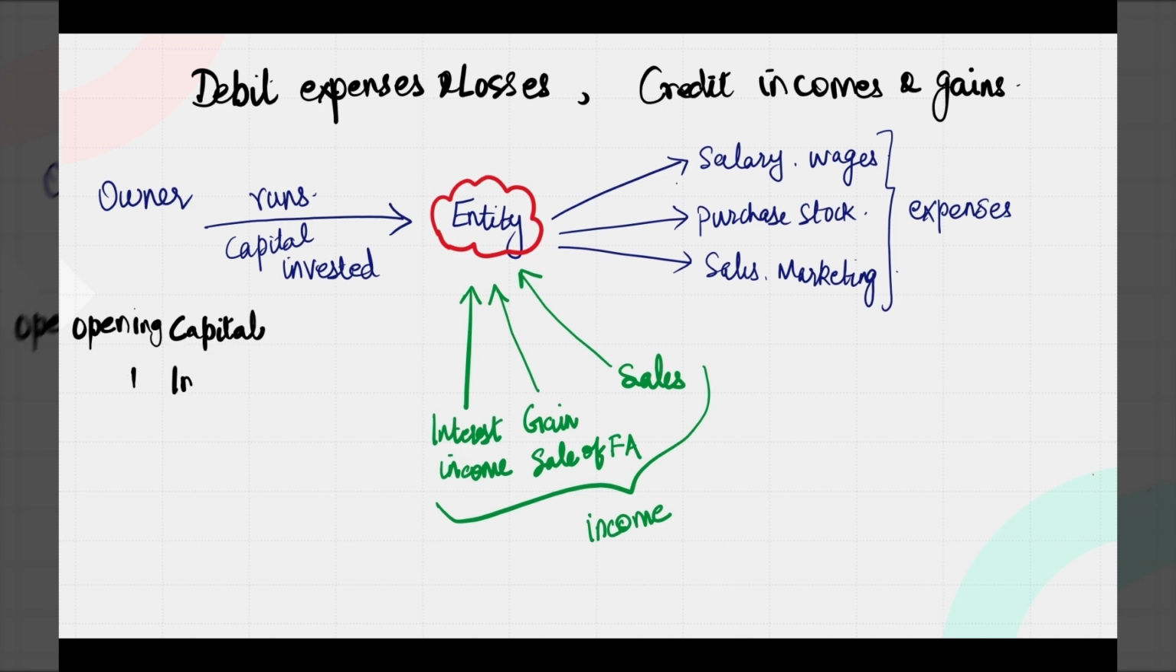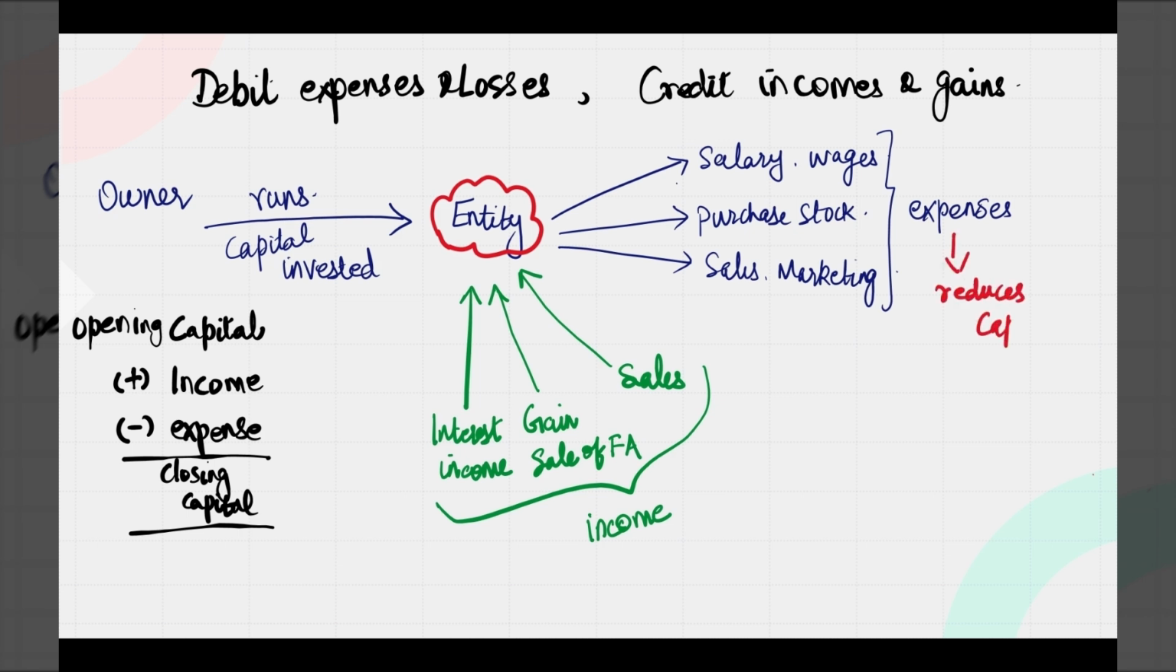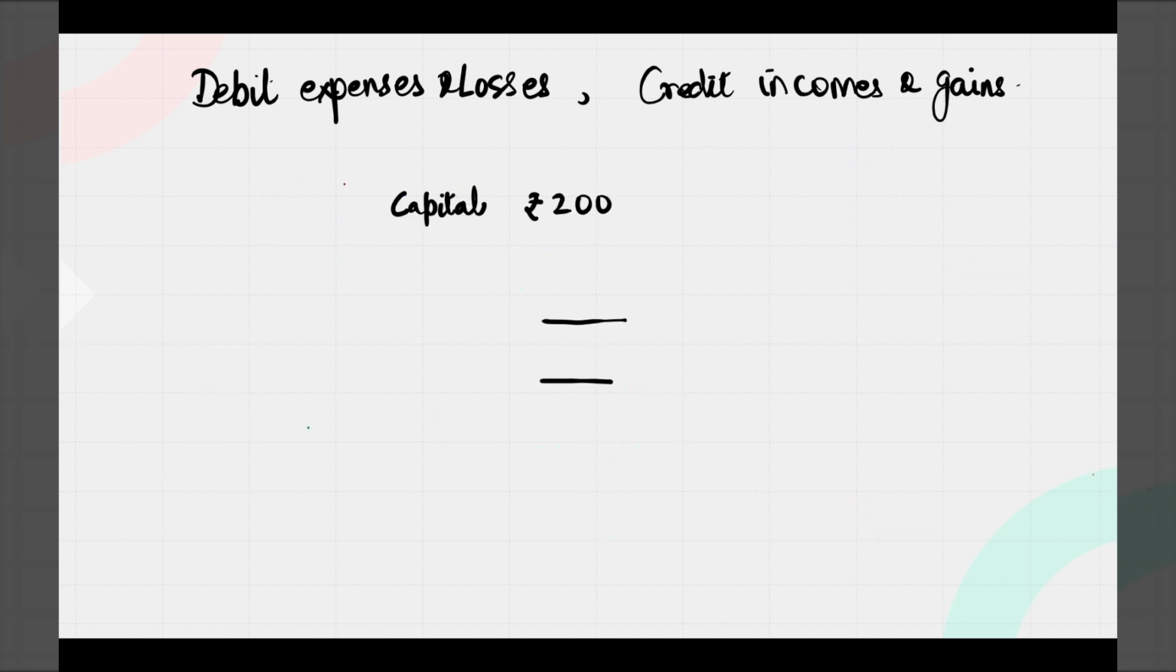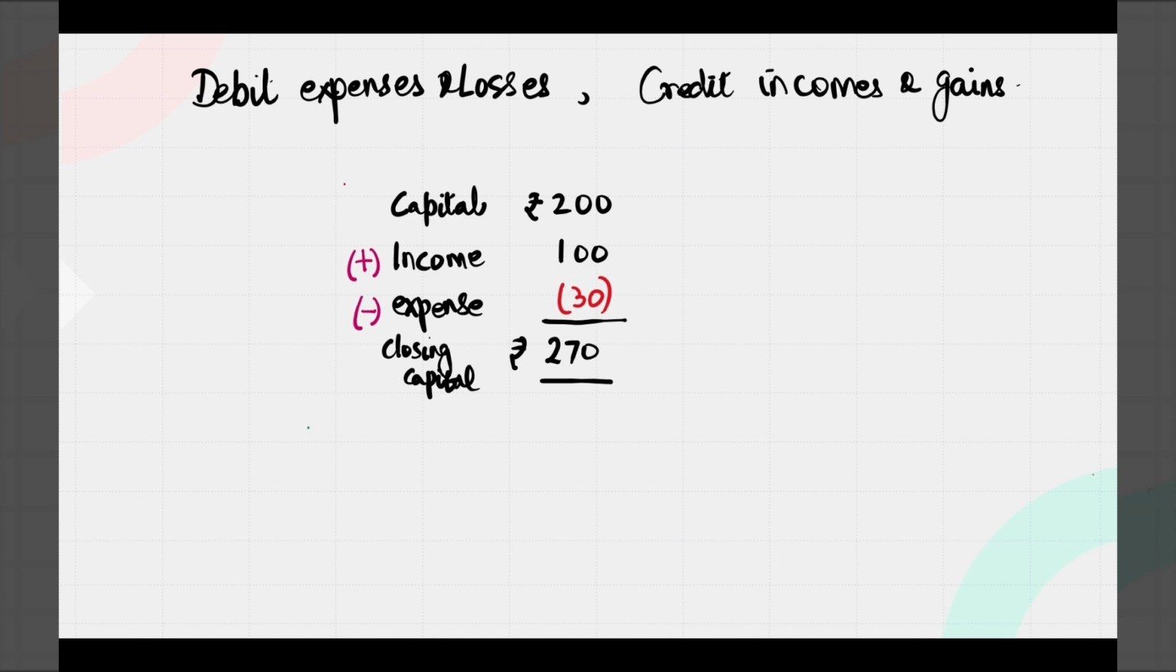We already know that the owner's capital is a credit balance, right? So there is an opening capital. We add the income and reduce the expense in order to arrive at the closing capital. Hope this is clear. So whatever adds to your capital is the income, and expenses reduce your capital. Keep this in your mind and let's see with an example. Your opening capital is rupees 200 and you earn an income of 100 rupees. You incur an expense of 30 rupees, and finally, your closing balance is 200 plus 100 minus 30, that gives you 270. So what happens? There is 70 rupees of profit which you have made. This is what your profit and loss account states, right?